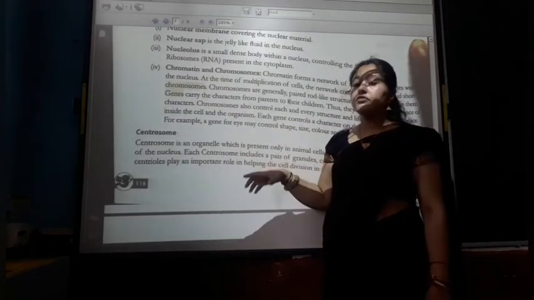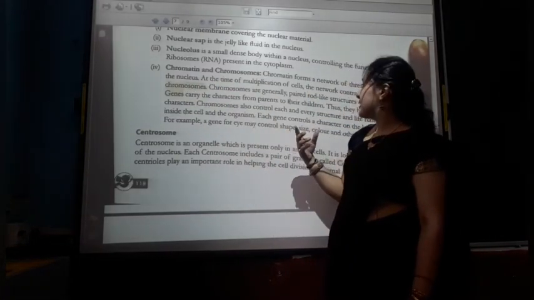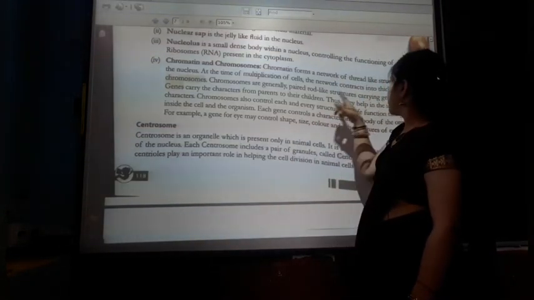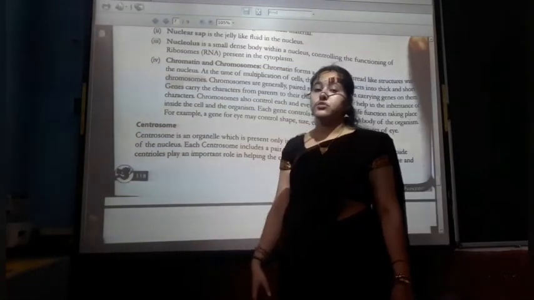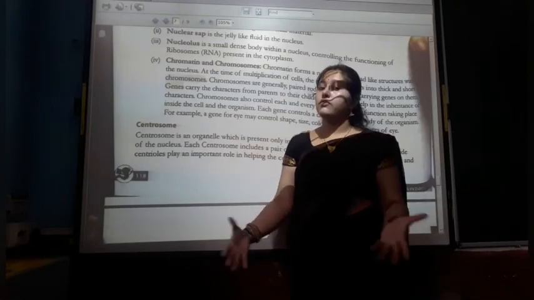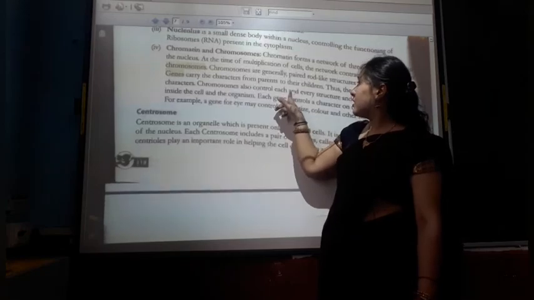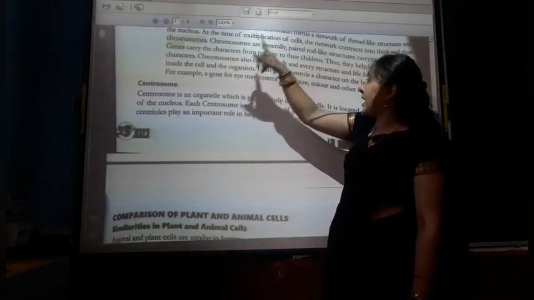At the time of the multiplication of the cell, the network contracts into thin and short chromosomes. So we have different types of chromosomes in our body. Chromosomes are generally paired rod-like structures carrying the genes.